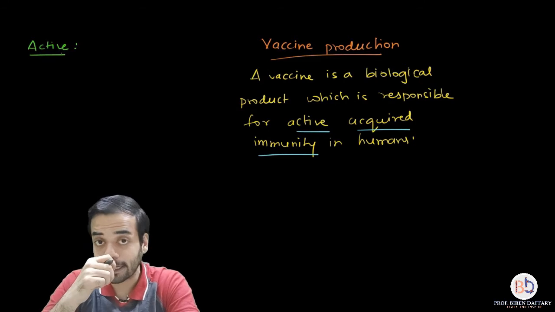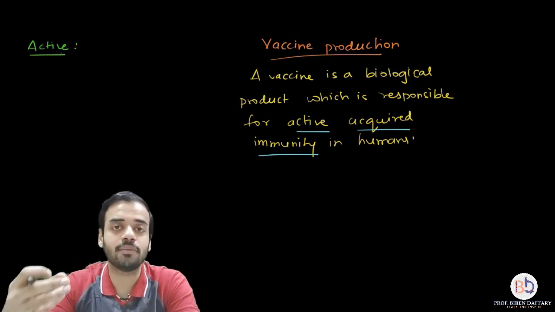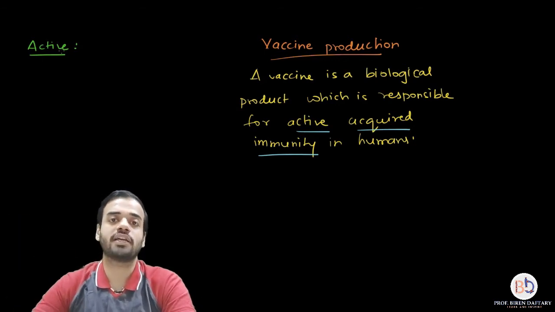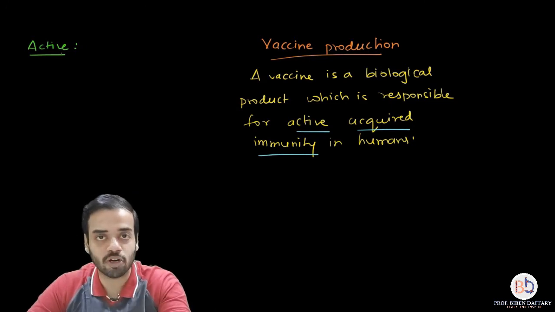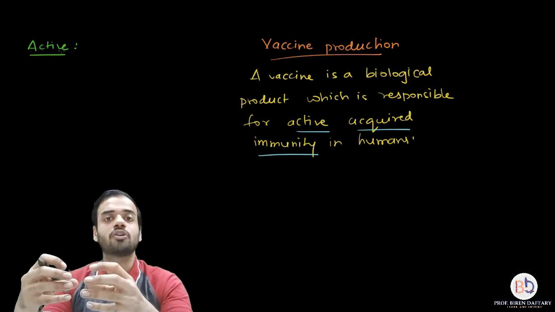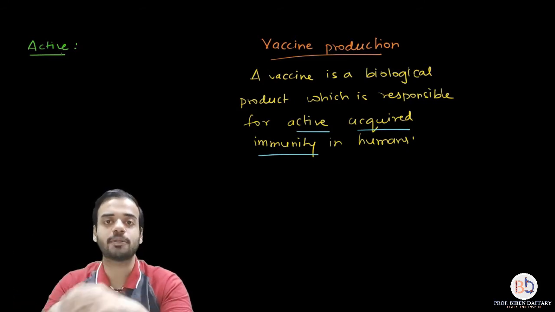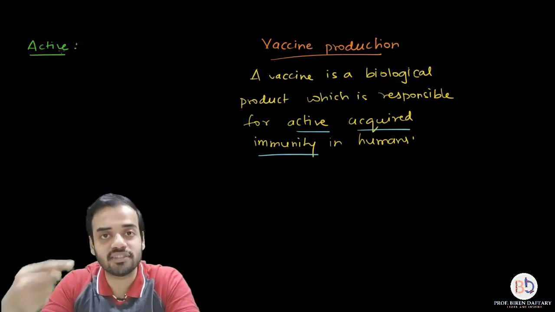So what are antibodies? Antibodies are the chemical proteins which are produced by the body when a foreign microorganism enters your body. For example, a foreign bacterium or virus enters your body. These foreign microorganisms have structures called antigens present on them, and these antigens can cause disease in your body.